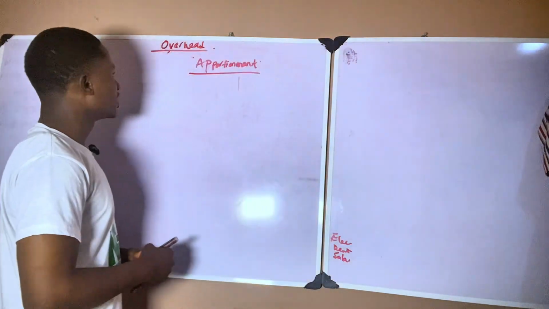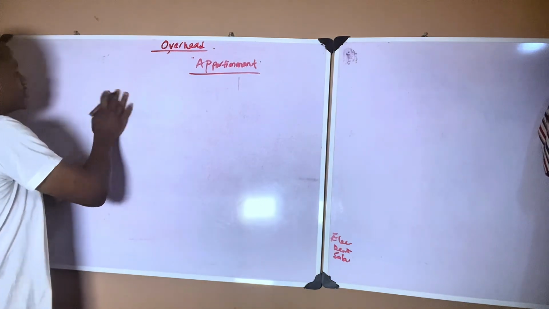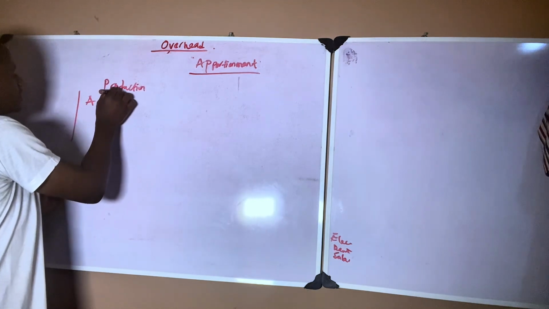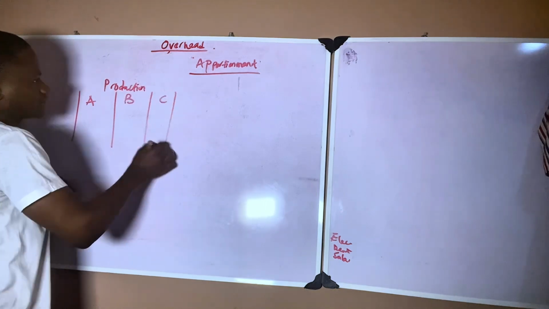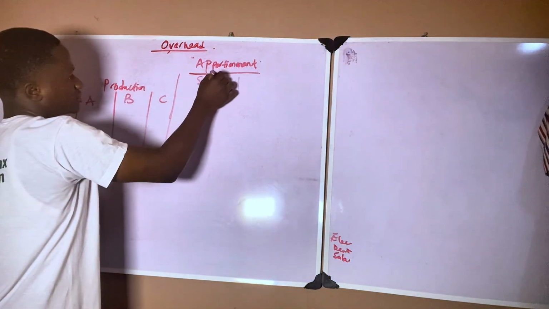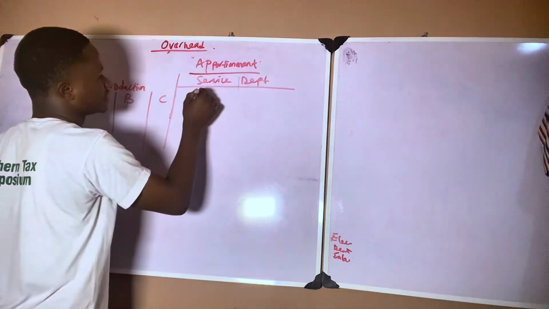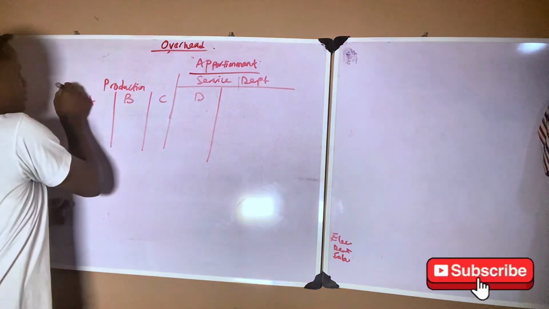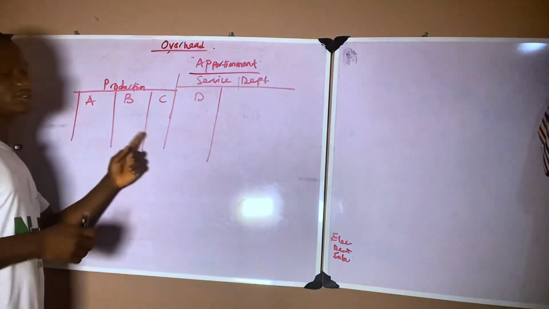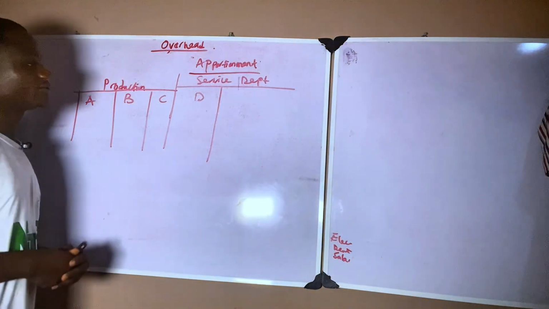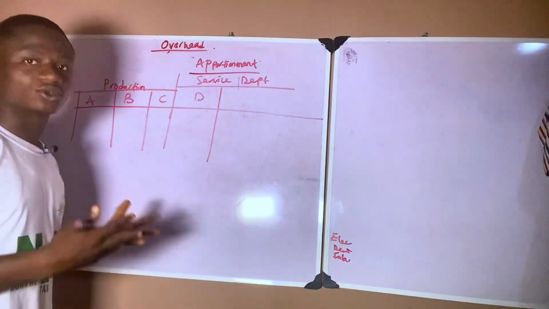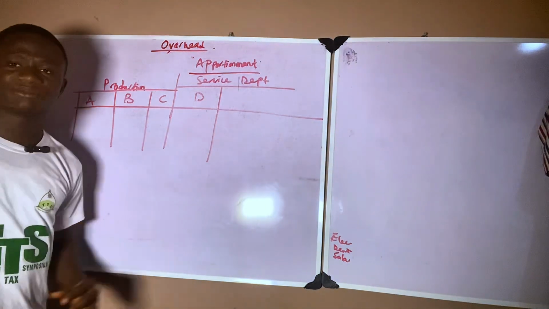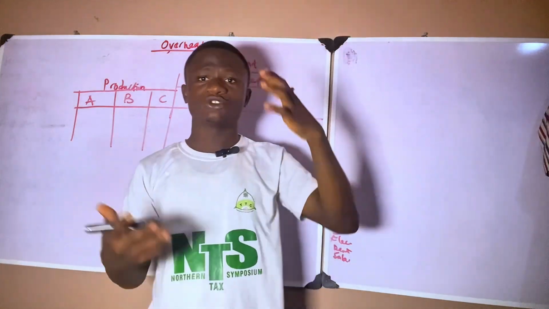So let's say we have three production departments: production department A, production department B, and production department C. And we have one service department, service department D. So we have three production departments A, B, C, and one service department D. These are four different departments, but three are production departments and one is a service department. Let's say we want to apportion costs between all these departments.